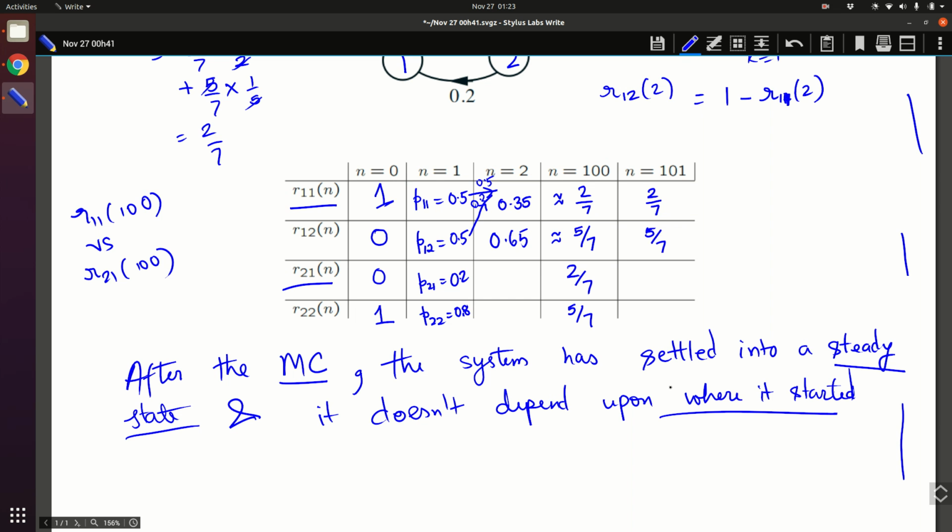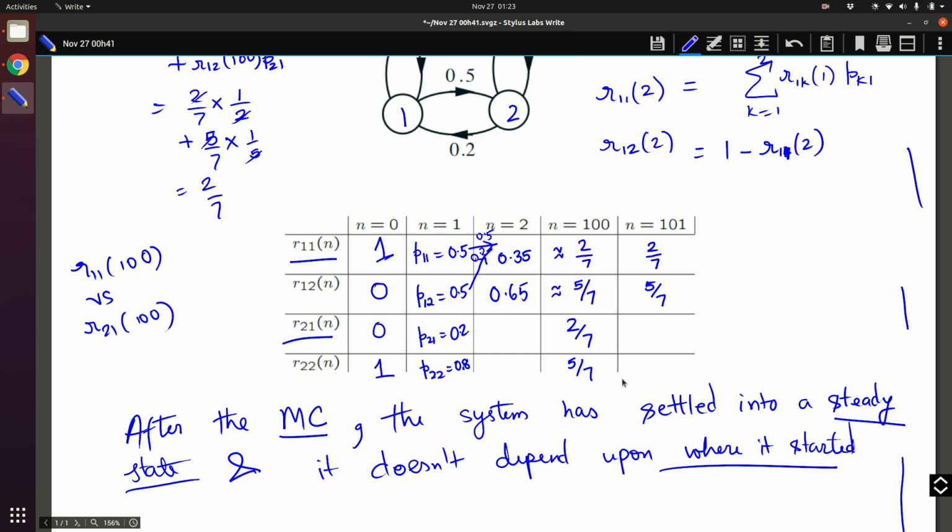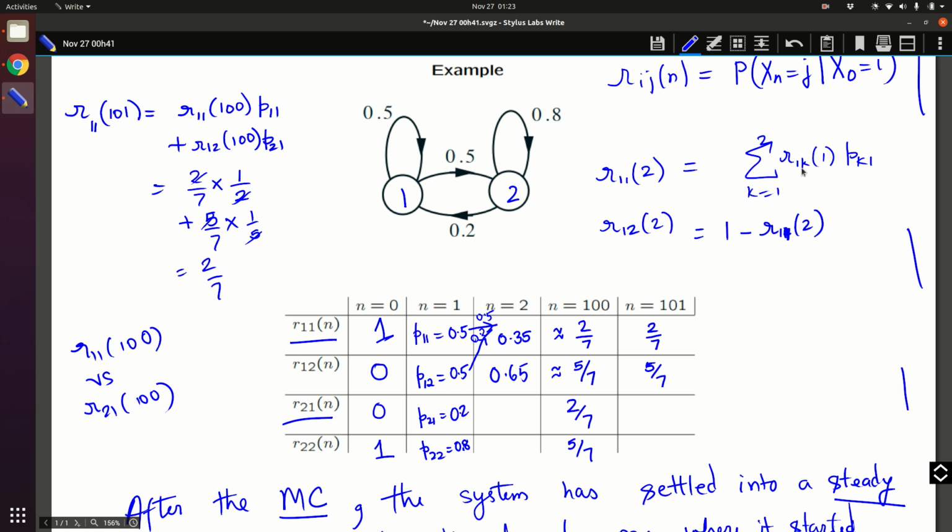The steady state doesn't mean that at n equal to 100 the Markov chain stops transitioning. The transition probability is still happening with this, right? We have done that computation here. It's still jumping around.